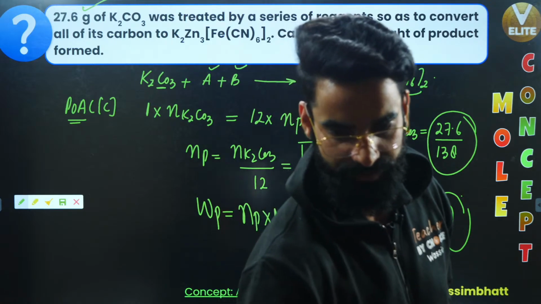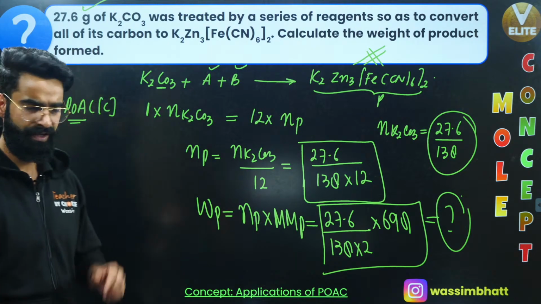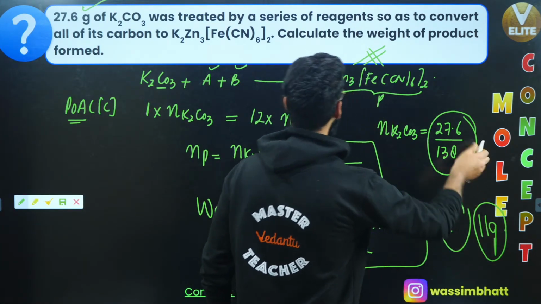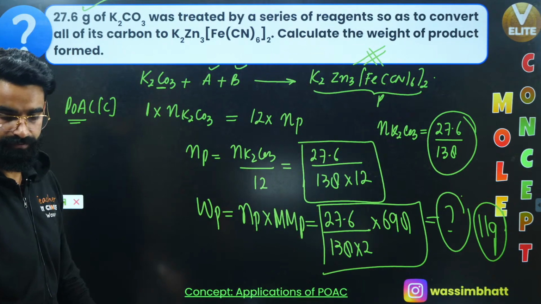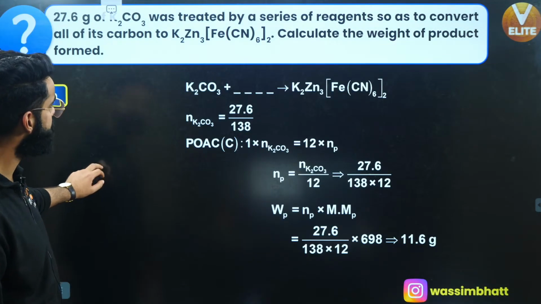So Karthik says the answer comes out to be 11.63, is that right? Okay, something like 11 grams. Let me keep it as some 11 grams. Some 11 grams of product will get formed from 27.6 grams of K2CO3, yeah? Okay, let's move on to one more question then.